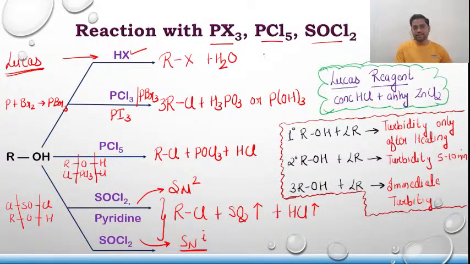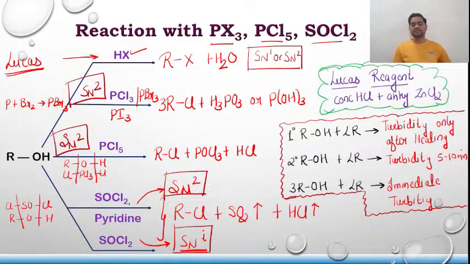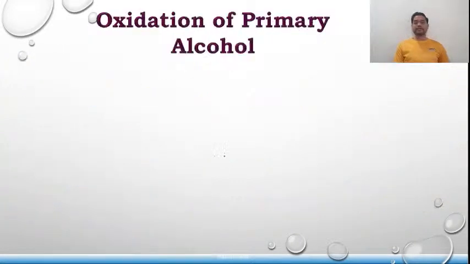For the first one, you can take the mechanism as SN1 or SN2, depending upon the alkyl group. But the second one undergoes SN2. This also undergoes SN2. Please make a note of it. And here I have already given the SN2, and this is SN1. Clear? Perfect. Let us proceed further.